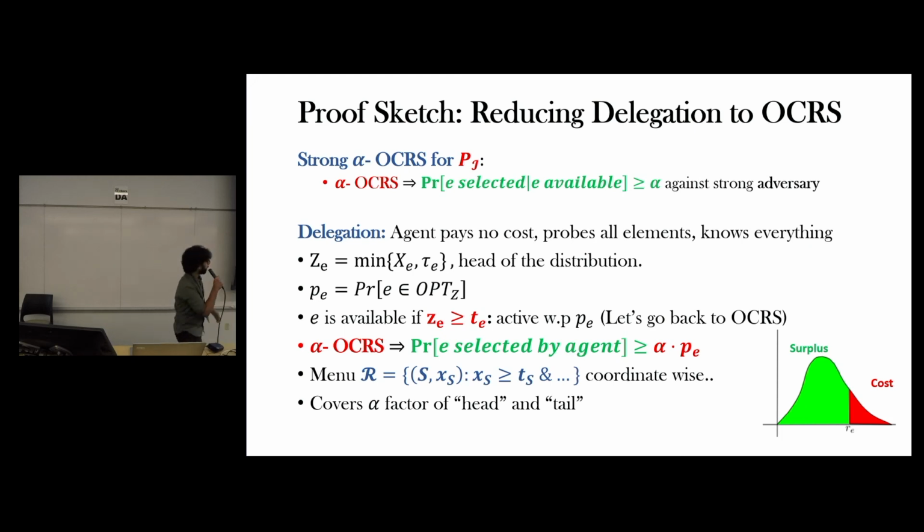Using a similar argument, we can also show that this gets an alpha fraction of the tail of the distribution as well. And combining the discount with this alpha fraction, we basically get our desired result.